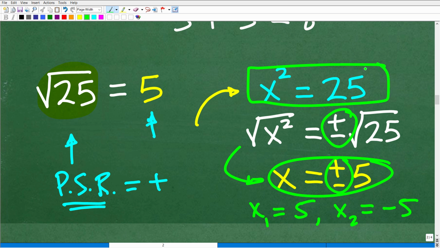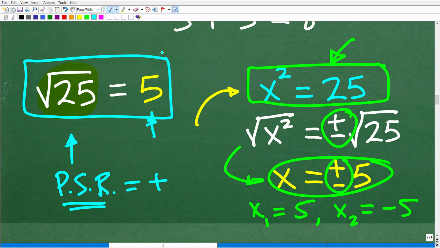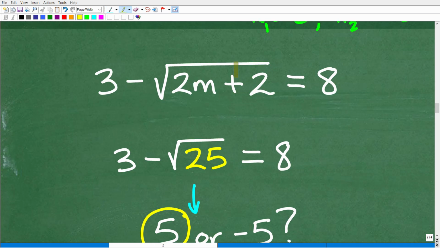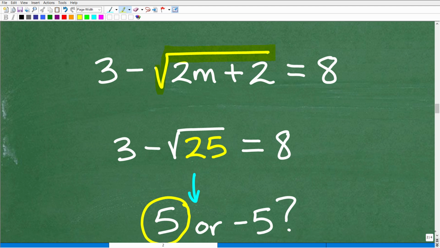So yes, indeed, when you take the square root of 25 in a situation like this, you're going for those roots, positive and negative. But just in general, like a run-of-the-mill basic math question, the square root of 25, you're only going to be using the principal square root. So again, this is a quadratic equation, x squared is equal to 25, and you're going to have the positive and negative. But let's think about our original equation. Our original equation is not an x squared situation, it's a square root situation. It's a radical or square root equation. In other words, this is not a quadratic equation. So there are not two solutions.